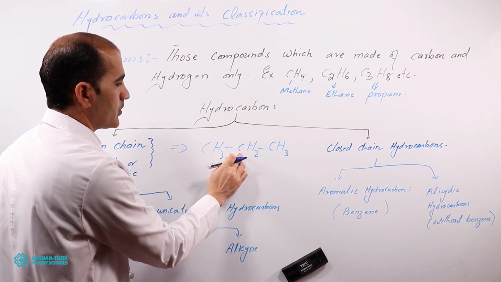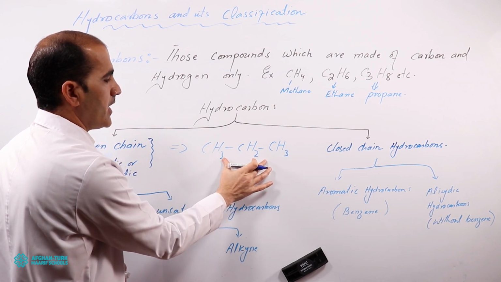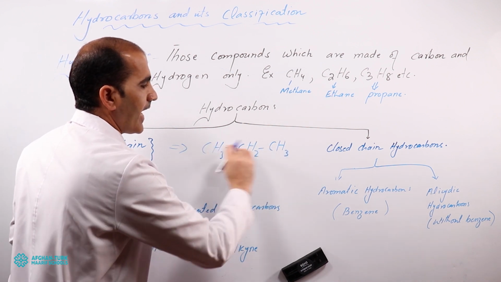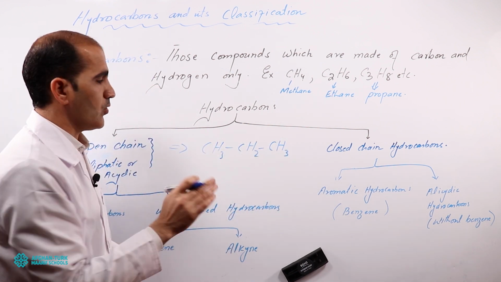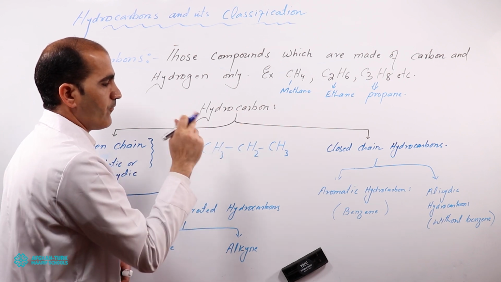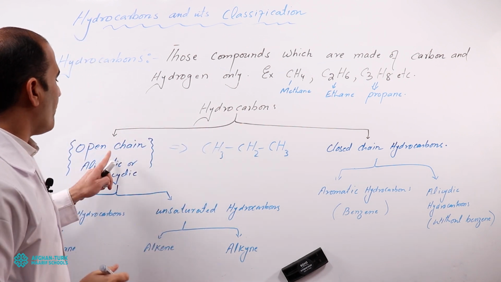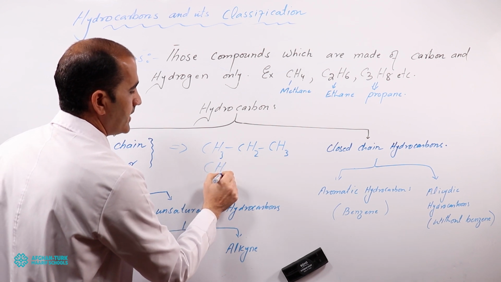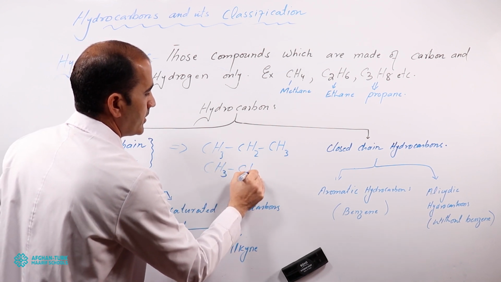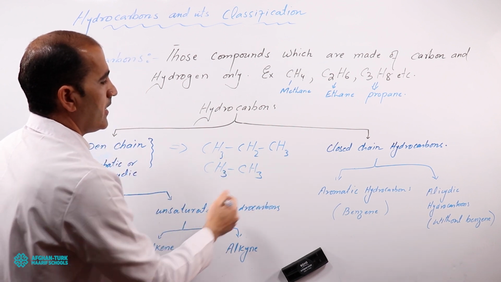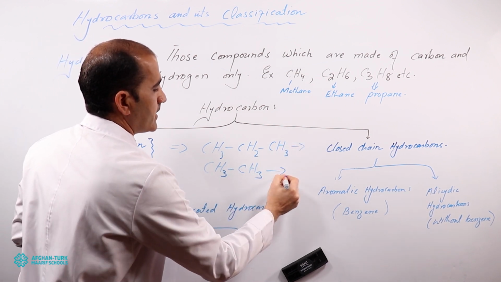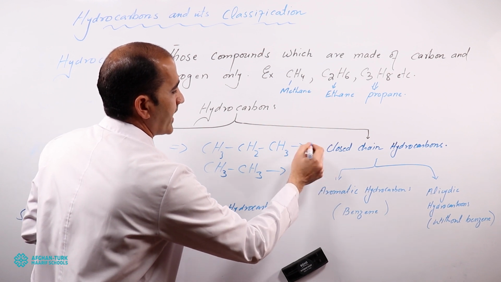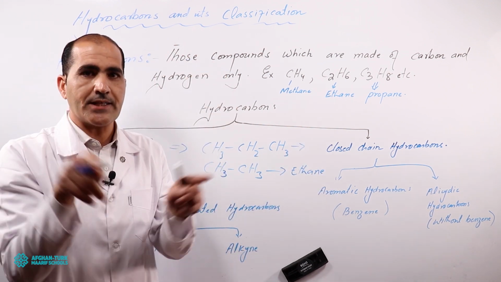You can see 3 carbons are here and 8 hydrogens, but it is in a straight line, not in a closed chain, so not in a ring form. So we call it open chain hydrocarbon. Same, you can also give the example of ethane, CH3, CH3. This is propane and this is ethane. Open chain means that there is no ring, they are not in circle form.